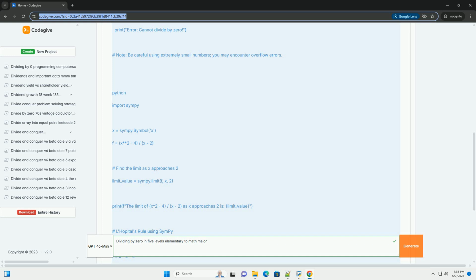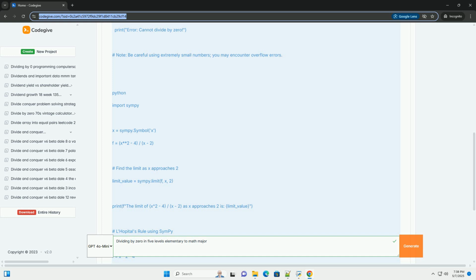For x not equal to 2, we can cancel the (x − 2) terms: lim as x → 2 of (x + 2). Now, we can substitute x = 2: 2 + 2 = 4. Therefore, lim as x → 2 of (x² − 4)/(x − 2) = 4.